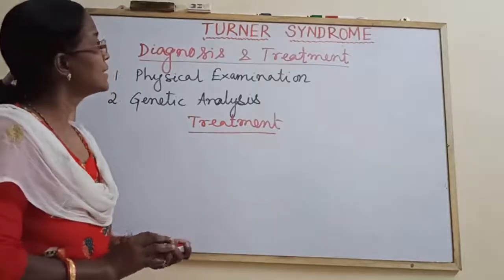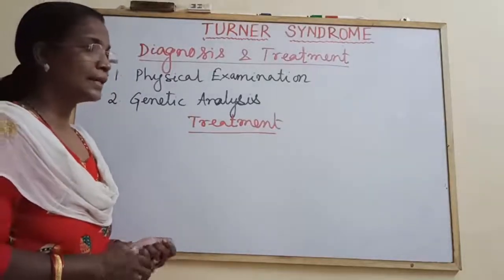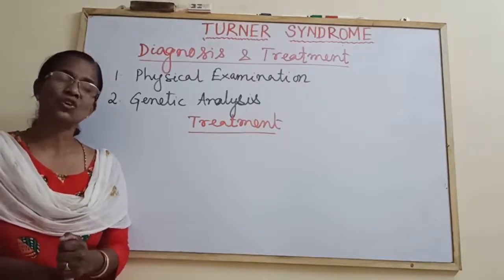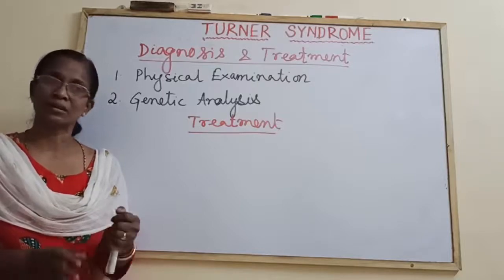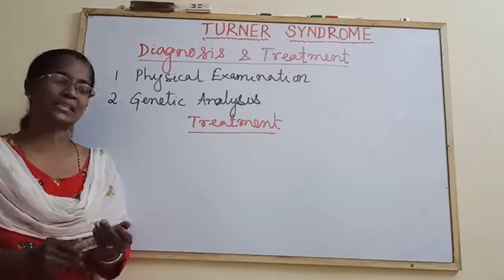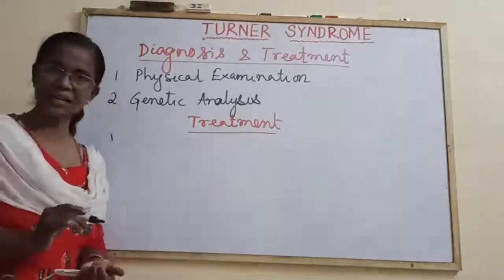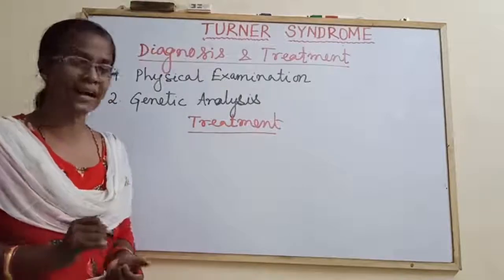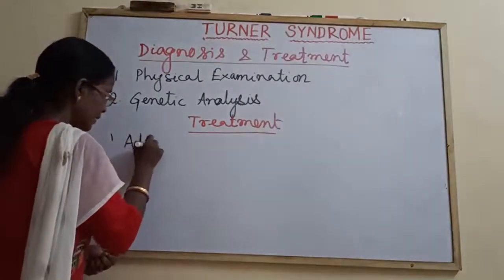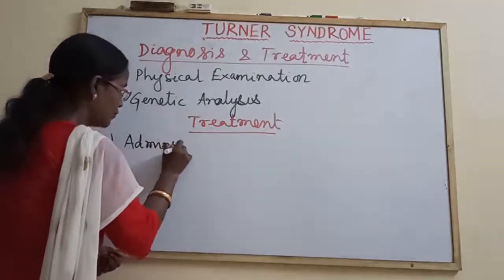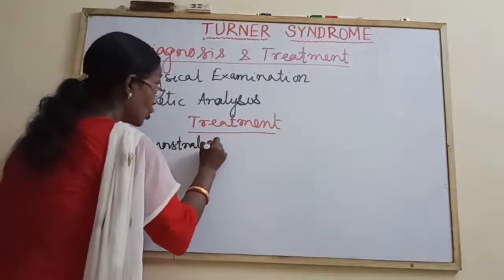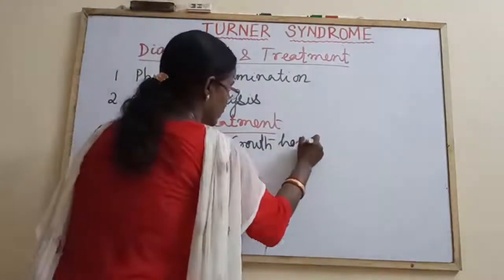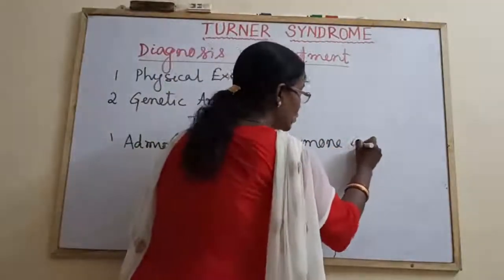As in Turner syndrome the height of the person is very short, the person is suffering from short stature. So in childhood, administration of growth hormone may increase the height. Administration of growth hormone in childhood.